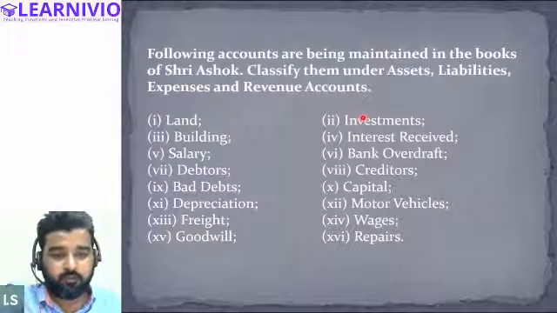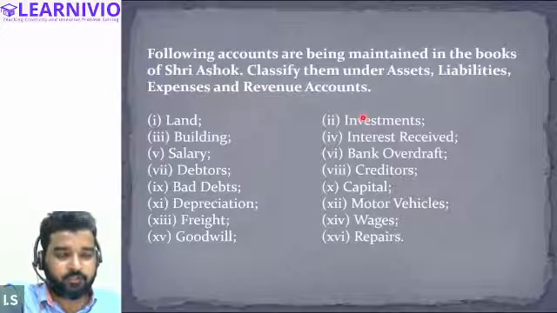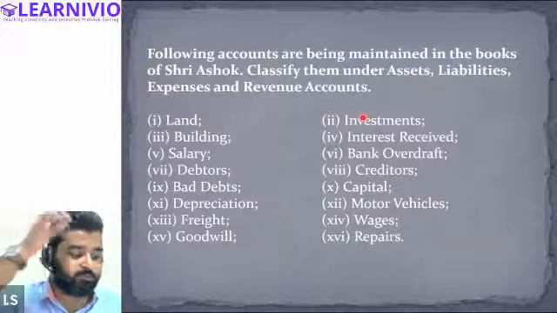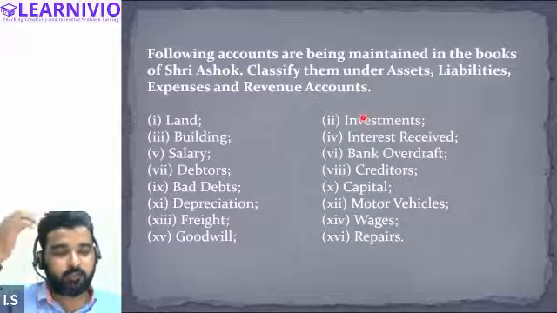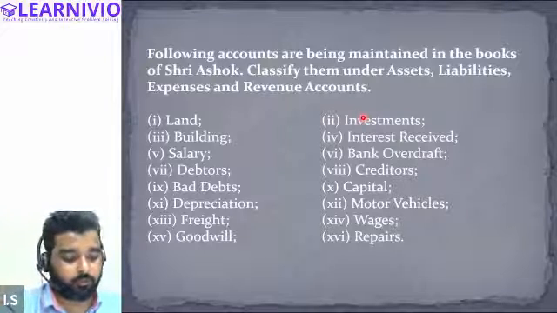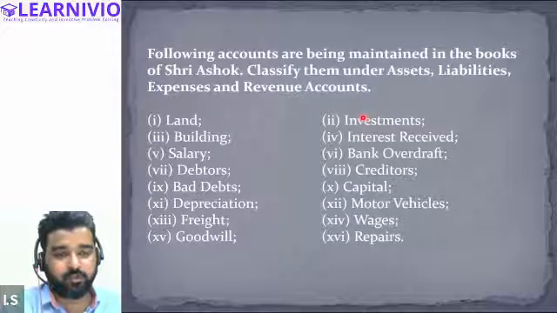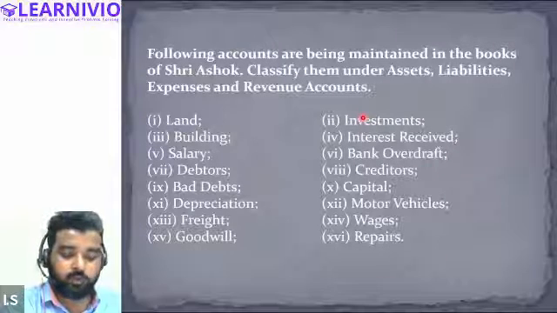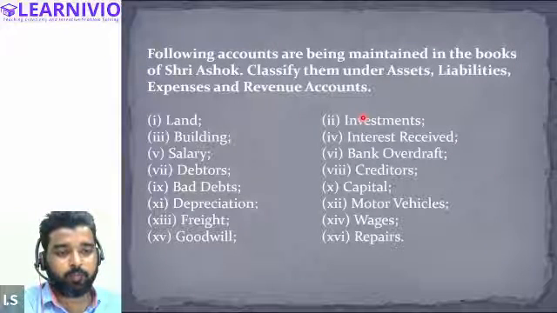Suppose you have withdrawn funds. If you withdraw funds from the business for personal use, it will reduce the capital. So it will also be recorded in the capital account. Withdrawals, that is drawings, are also of capital nature.